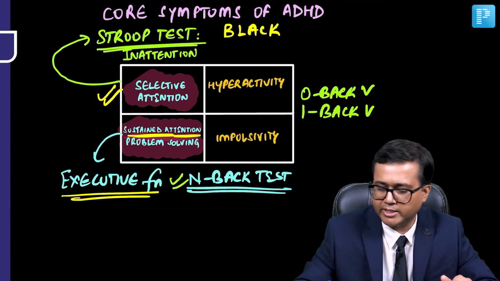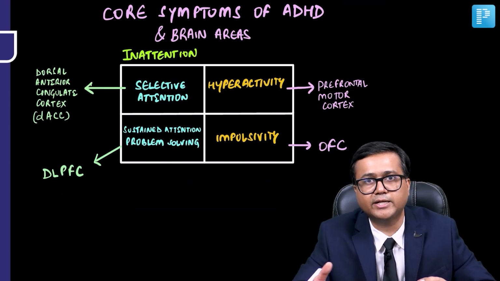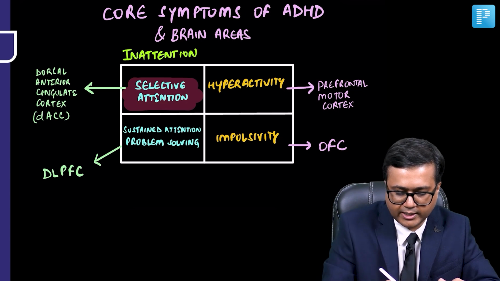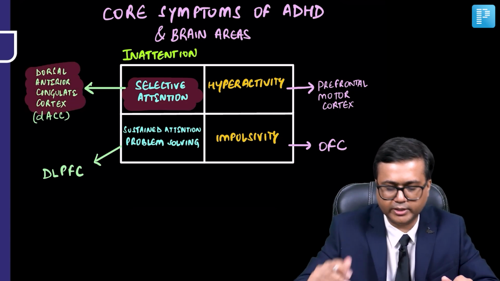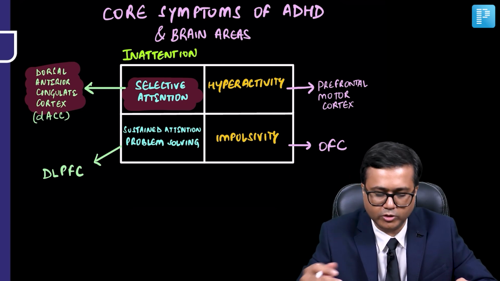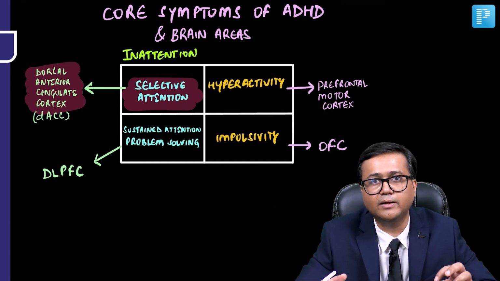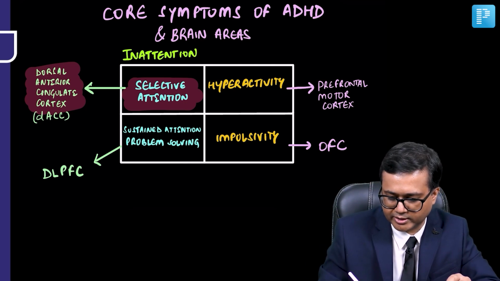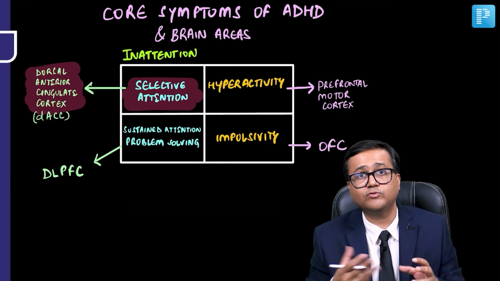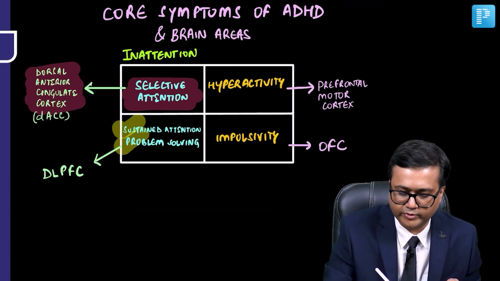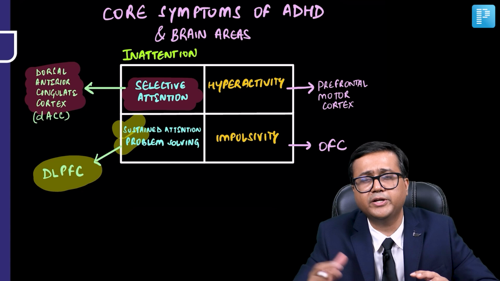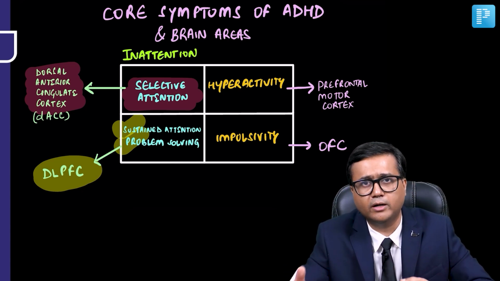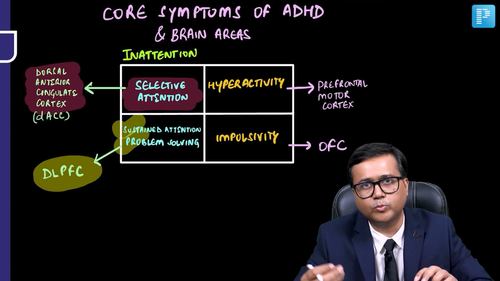So let's now try to understand some of the important areas which are implicated in these symptoms. It is seen that for selective attention, the area responsible is the dorsal anterior cingulate cortex, that is DACC. So a deficit in the dorsal anterior cingulate cortex may lead to a selective attention deficit. Then executive functioning, as we know, that is sustained attention and problem solving, is related to the dorsolateral prefrontal cortex. So much of executive functioning depends on the dorsolateral prefrontal cortex, and if that is abnormal, it may lead to problems in executive functioning.